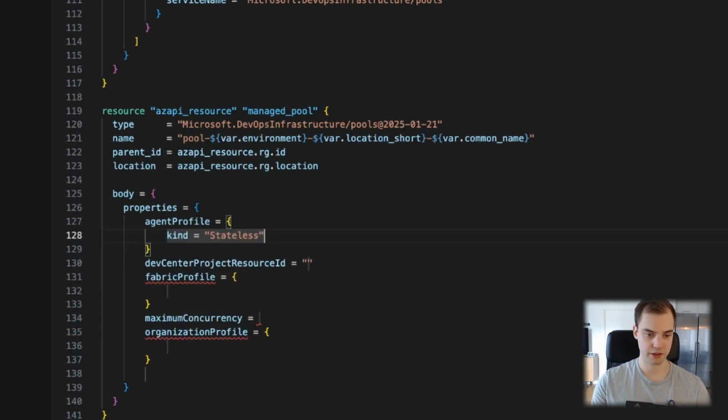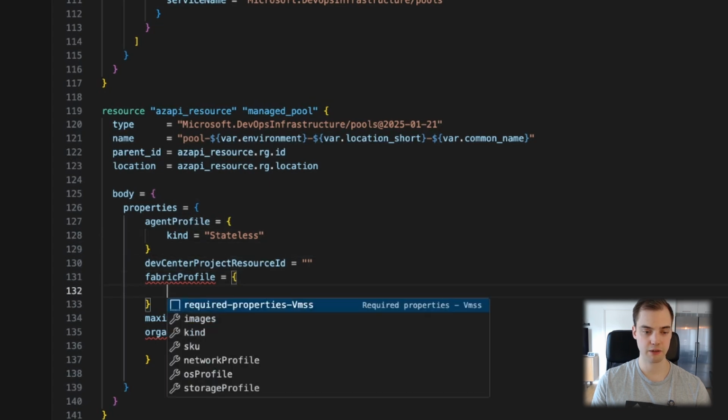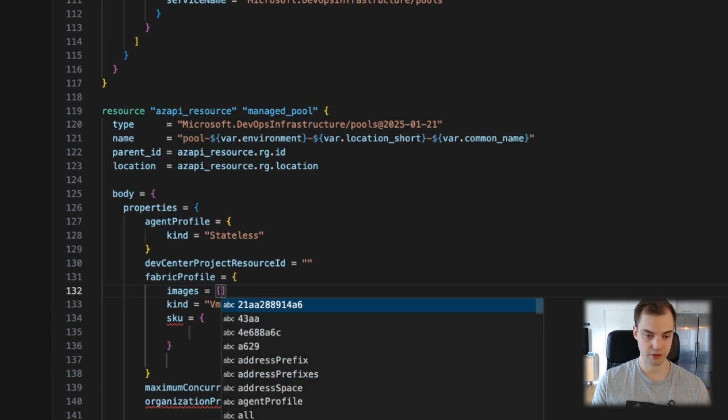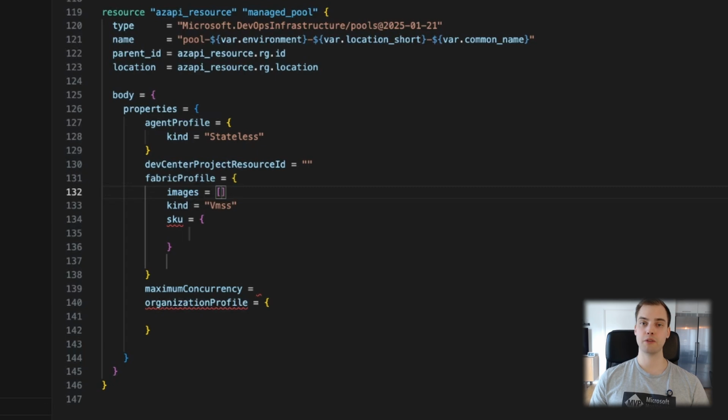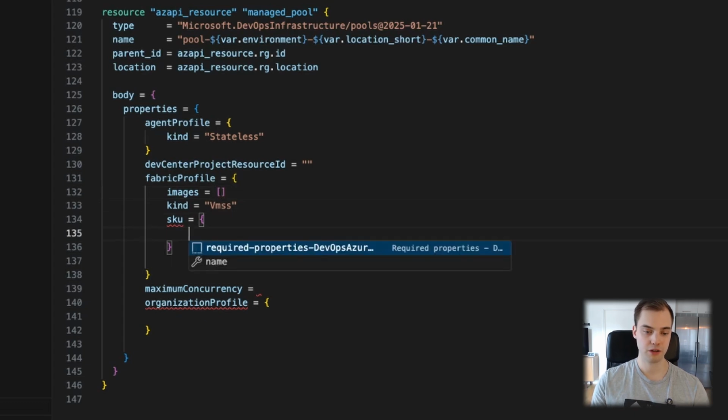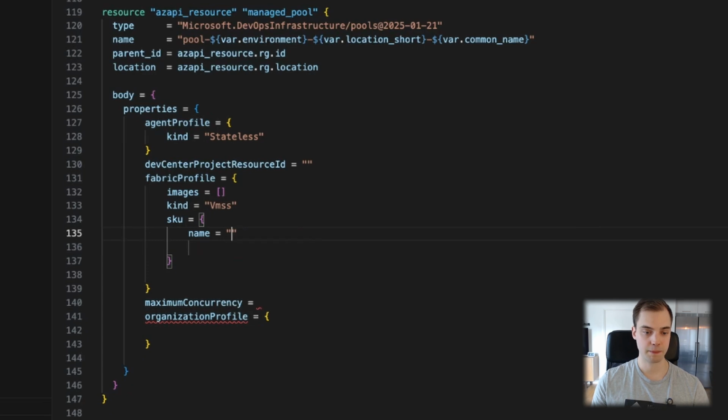So the kind is stateless. Fabric profile, we can see again, okay, what do we need to set here? So here you could specify images then. Maybe if you had a custom image, you could specify that, or if you wanted to run a marketplace image, like the world is your oyster here. The SKU, again, we had some required properties. This, if I remember correctly, is actually the SKU of the compute. So think of a virtual machine, it usually has a SKU, like a size.